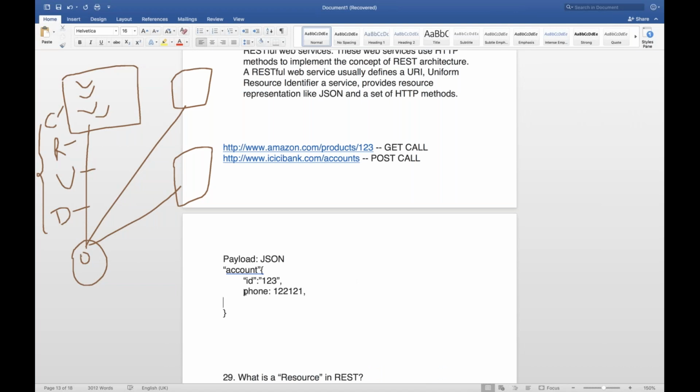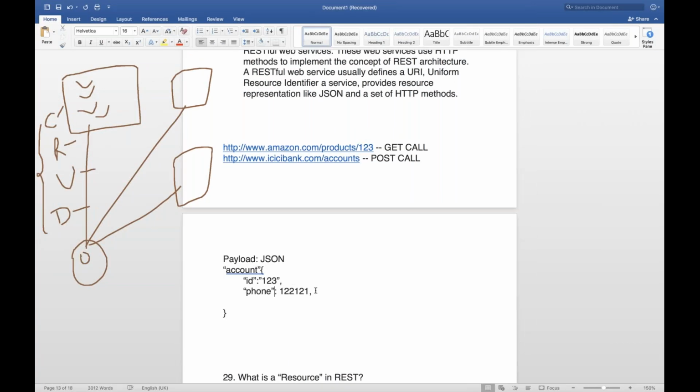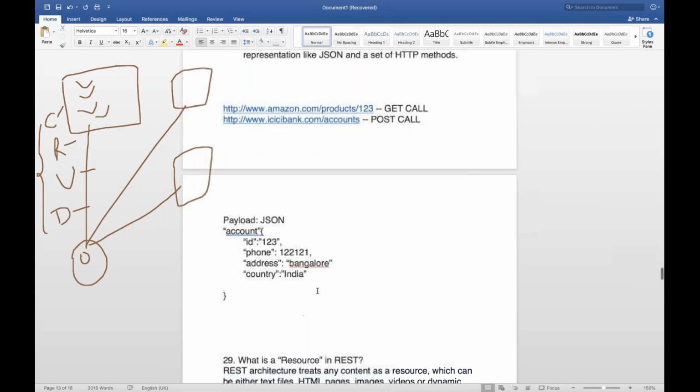So JSON will be in key and value pair format like this. And then let's say I'm passing address. Address is, let's see, Bangalore. And then I'm passing country, and country is, let's see, India. So this is a JSON payload I'm passing with this particular API.